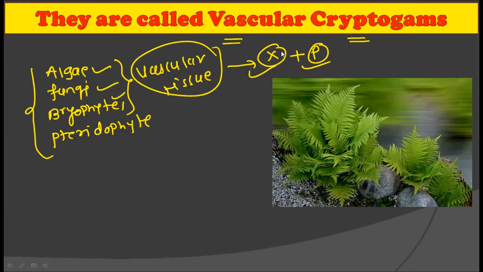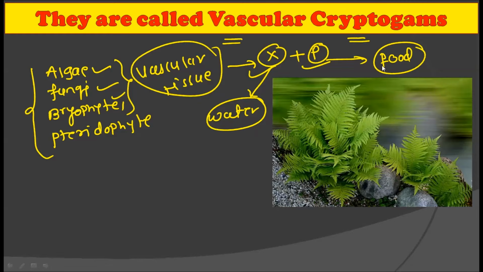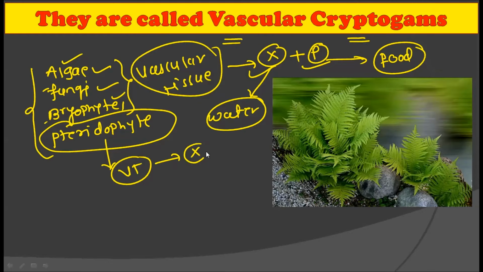Both these tissues are able to conduct water and nutrients throughout the plant body. Xylem in particular is responsible for transporting water throughout the plant body, while the phloem transports food and other inorganic or organic components and other important solutes in the plants, right? So the first three, that is the algae, fungi, and bryophyte, do not have the vascular tissue, but the fourth cryptogam, that is the pteridophyte, does contain the vascular tissues. That is, they have the presence of xylem plus phloem.